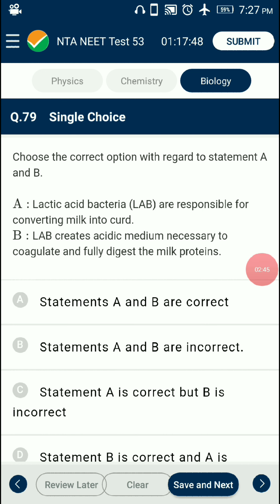Question number 79. What is the correct option with regard to statements A and B? Lactic acid bacteria produce lactic acid, which causes coagulation of milk and partial digestion of the milk protein casein. Lactic acid produced is necessary for the conversion of milk to curd. So the answer for this question is option C. From the given statements A and B, statement A is correct, but statement B is incorrect.